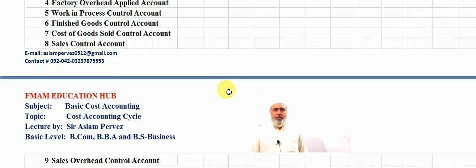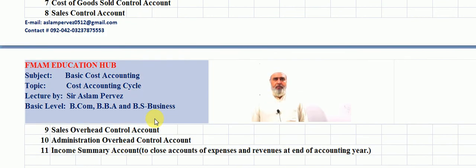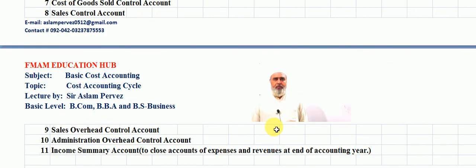Students, the ninth, sales overhead control account. Number 10, administration overhead control account. Sales overhead control account means all those expenses which occur at the time of selling the goods. These expenses are charged in the sales overhead control account.